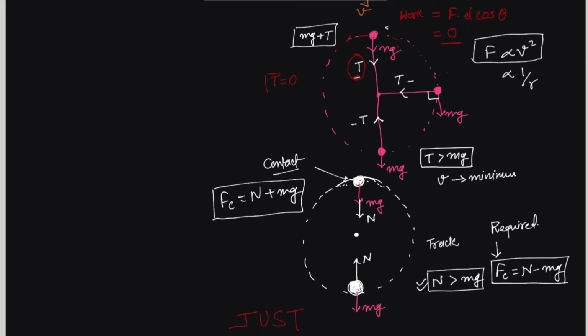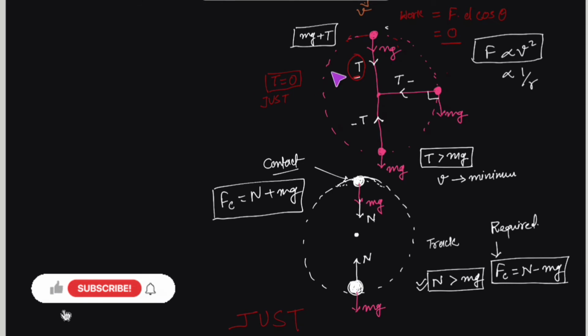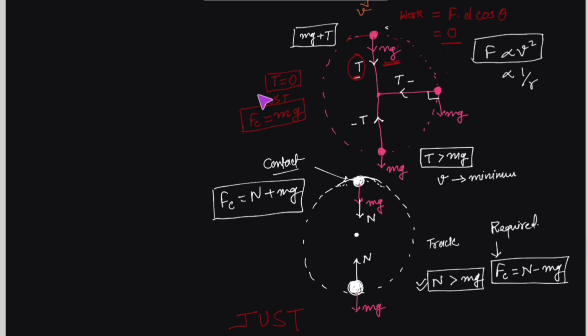The word "just" has this significance: there is no tension in the string. The entire centripetal force required for this motion is given by the weight of the object. So the string becomes just tension free. So this is the significance of "just".